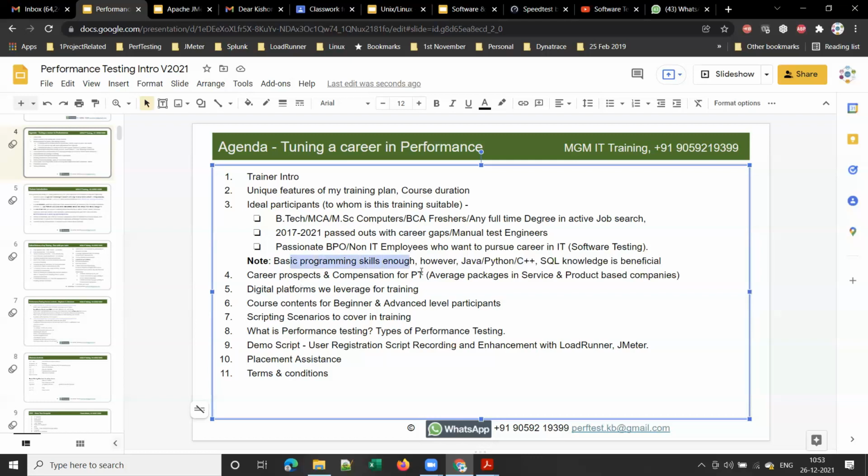At the same time, performance testing offers a package equal to or more than developers. I'll explain why. Even though we don't have any programming or coding skills, why do performance test engineers get a package equal to or more than developers? It's the performance test engineer who has to, once the developers develop some new code or want to release some new build, certify whether that build should go into production or not. So that is the reason.